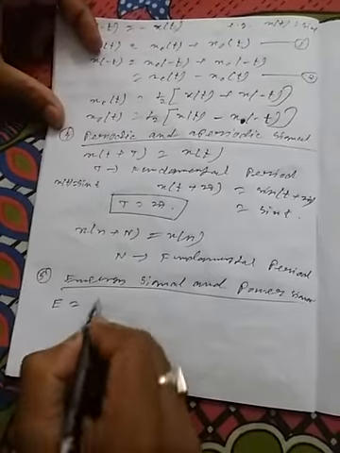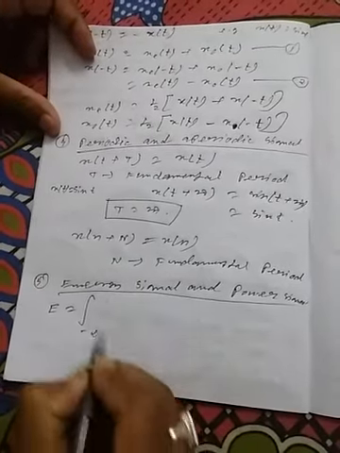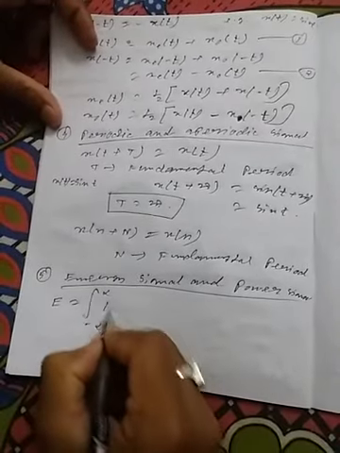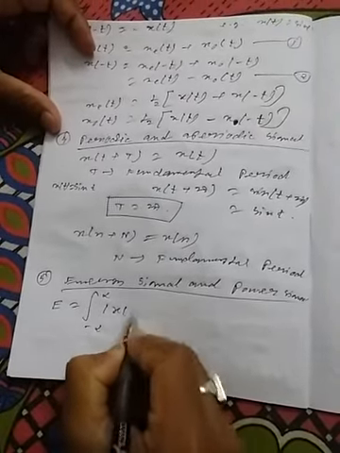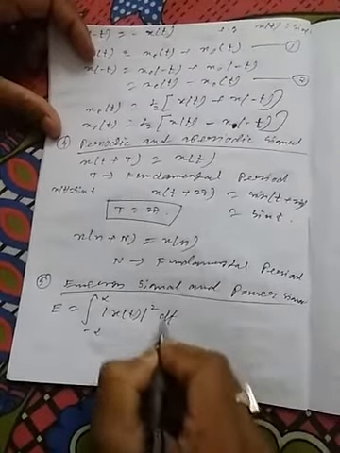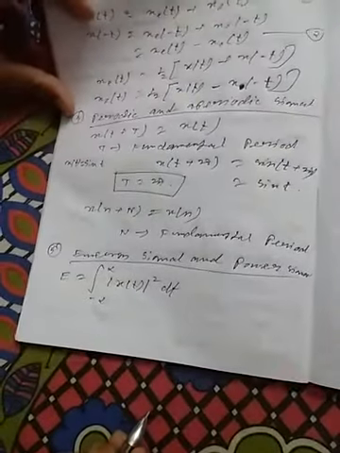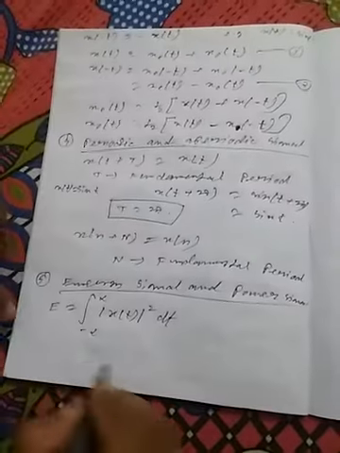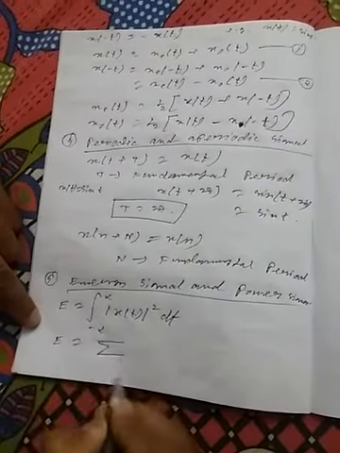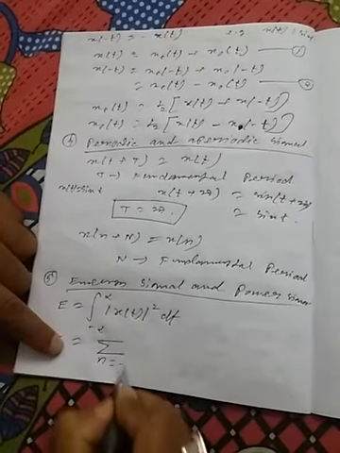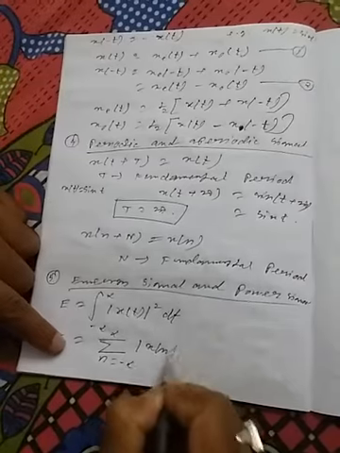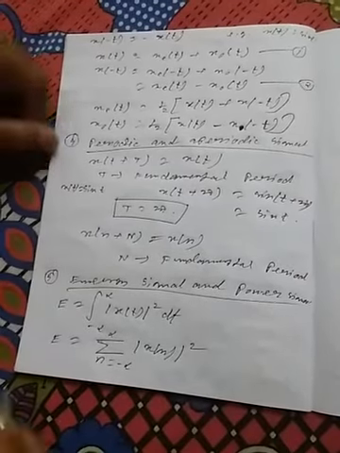For a continuous time signal, energy can be calculated by using this one, integration over minus infinity to infinity of mod of x(t) squared dt. This is for continuous time signal. And for discrete time signal, energy can be calculated by using this formula, summation of n equal to minus infinity to infinity of mod of x(n) squared, right?